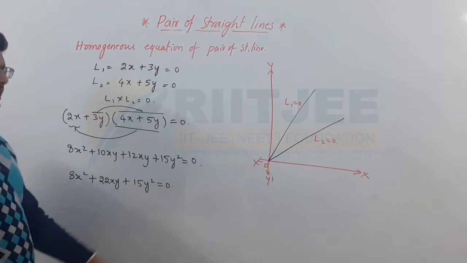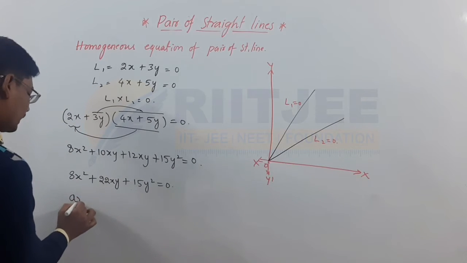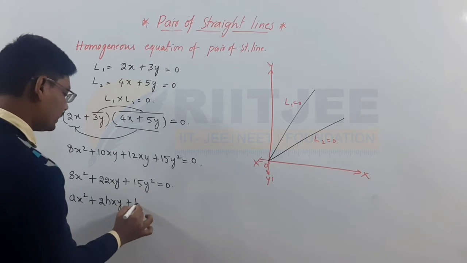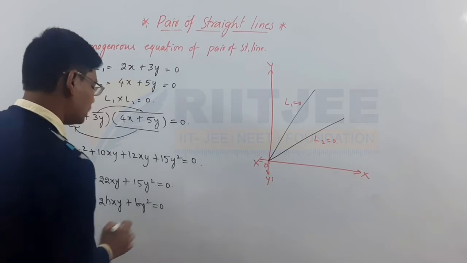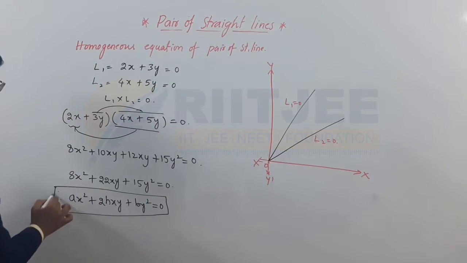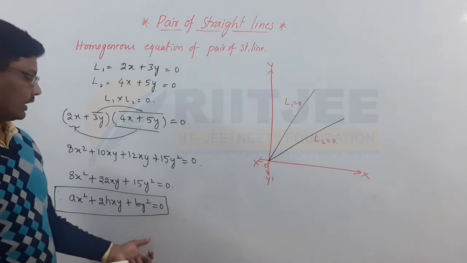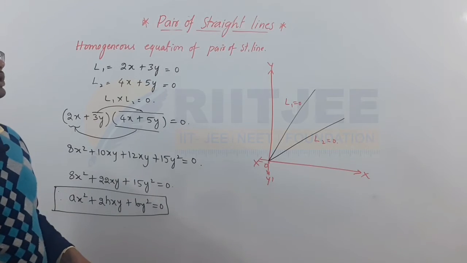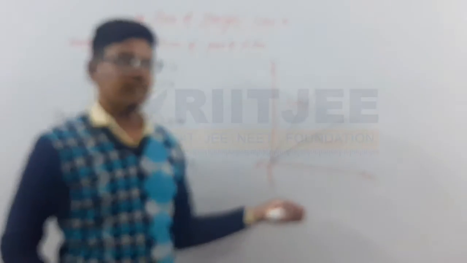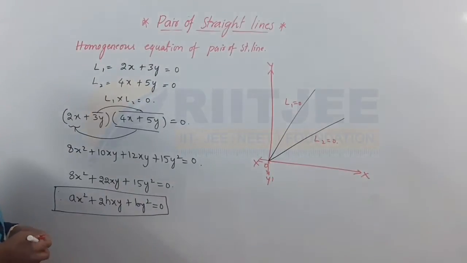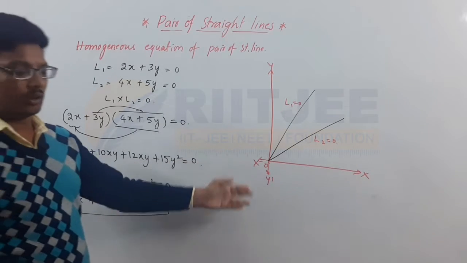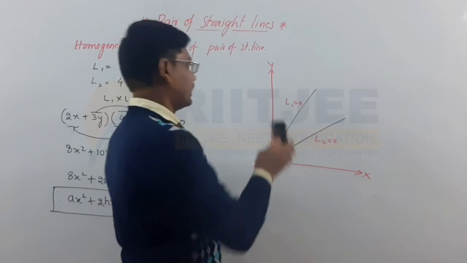If you compare this equation with ax square plus 2hxy plus by square is equal to 0, this is the standard form of expression of a homogeneous pair of straight lines which are passing through origin. This is all about the homogeneous equation of a pair of straight lines when two straight lines are passing through origin. I am erasing the diagram here.